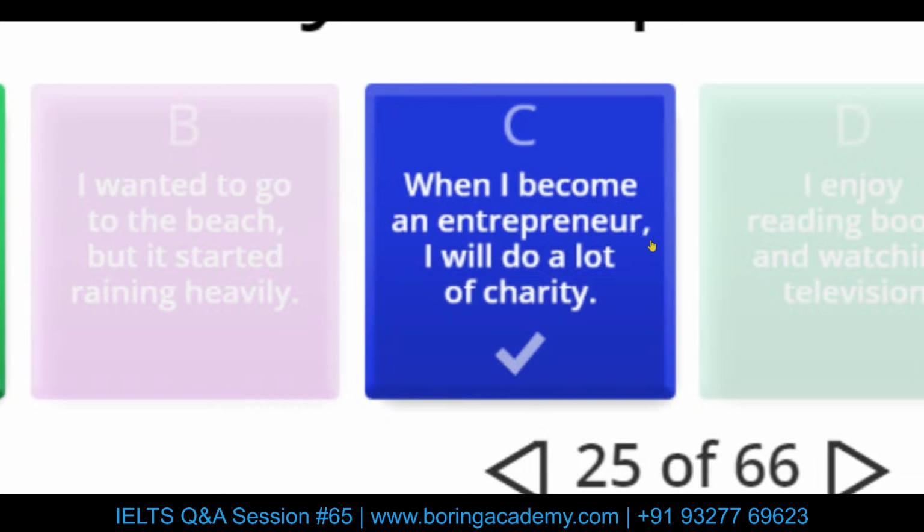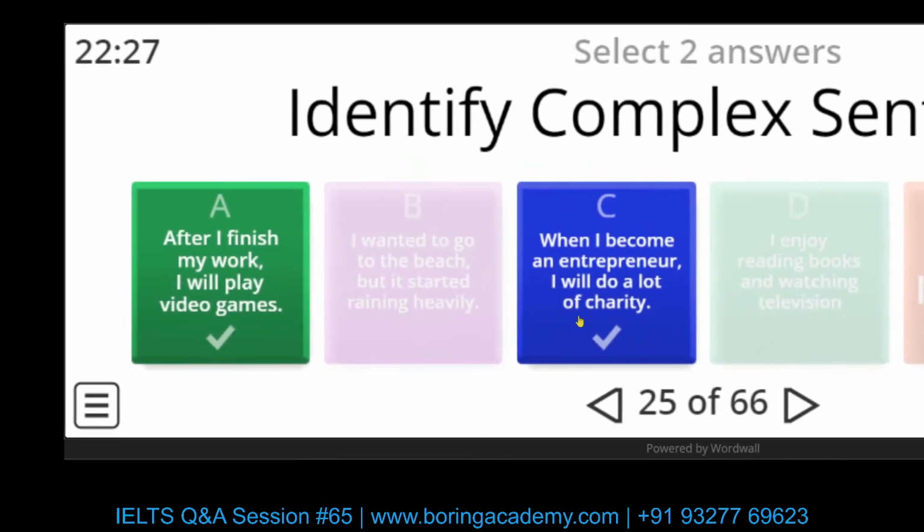If you remember, we also switched the sentences. So when we start with an independent clause, for instance, I will do a lot of charity, and then we add a subordinating conjunction, we won't be adding a comma. Always remember this rule. The comma is not required because the word "when" itself tells the reader that this is now a subordinating conjunction. So no comma if you're switching this sentence. So remember the simple rule. If your sentence starts with a dependent clause, add a comma. But if your sentence starts with an independent clause, don't add any commas.